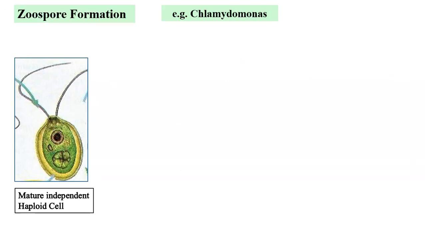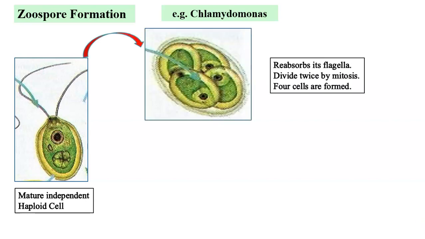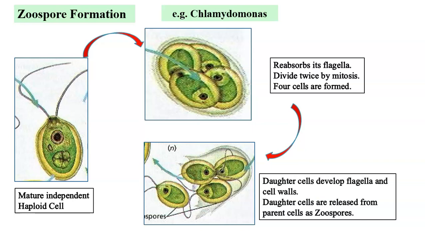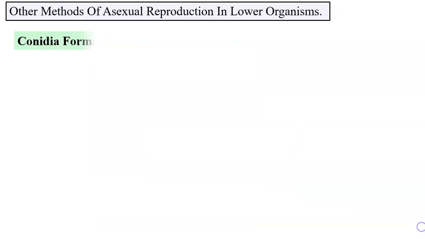Zoospore formation is observed in Chlamydomonas. The matured independent haploid cell of Chlamydomonas withdraws its flagella and divides twice by mitosis. As a result, 4 cells are formed. These daughter cells later on develop flagella and cell wall. These are released from the parent cell. Since they can move, they are motile and hence they are called zoospores. These zoospores then develop independently into mature haploid cells.